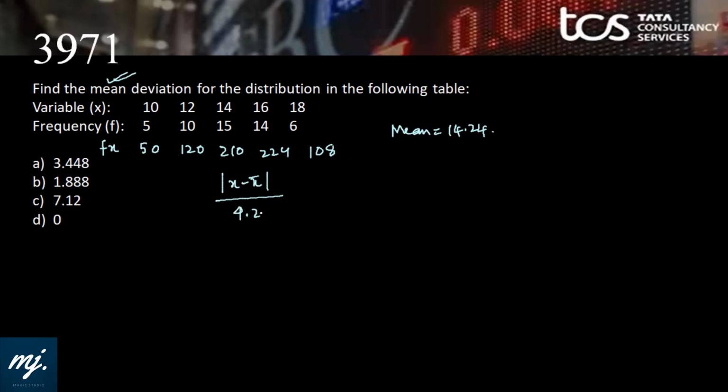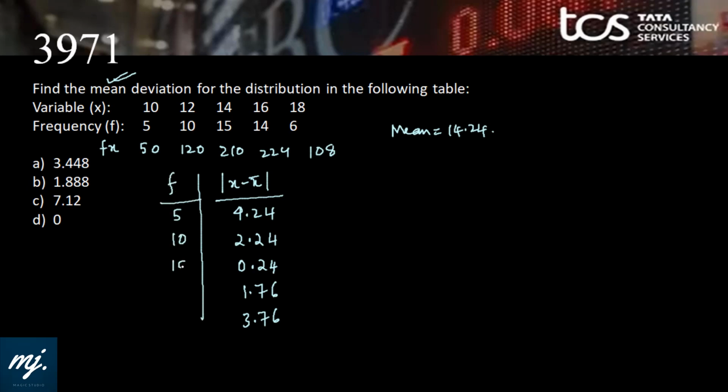10 minus 14.24, positive value 4.24. Then 12 minus 14.24 is 2.24. 14 minus that would be 0.24. 16 minus 14.24 would be 1.76. And 18 minus 14.24 would be 3.76. I need to multiply this with my frequency, that is 5, 10, 15, 14 and 6, because I need f into mod x minus x bar.